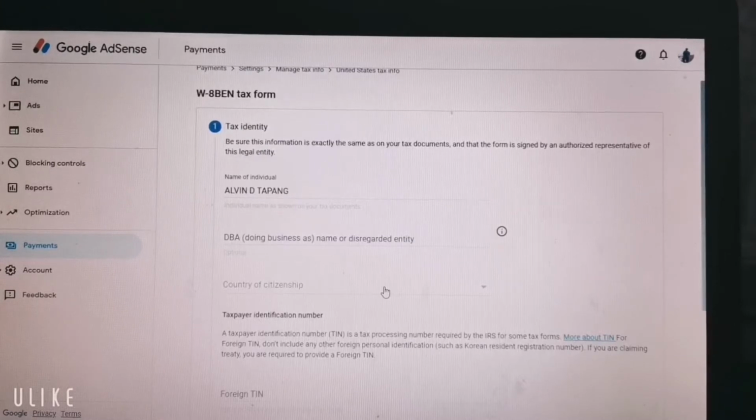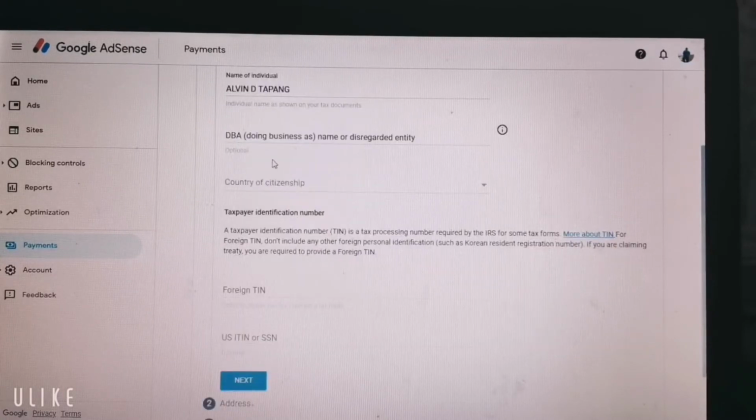It will show you the W-8BEN form showing number 1, tax identity, and asking for the name of the individual. Automatically, your name is there, Alvin D. Tapang, that is my name. The next one is doing business as name or disregarded entity, and it says it is optional, so I will not fill in this one. The next question is country of citizenship.